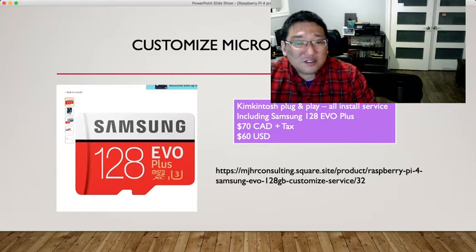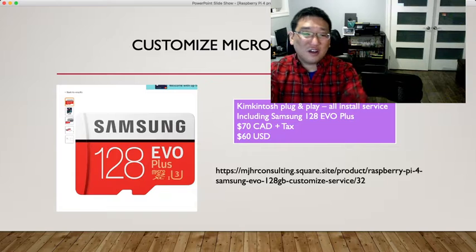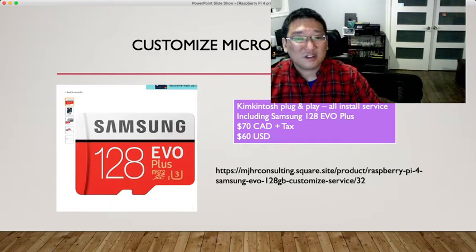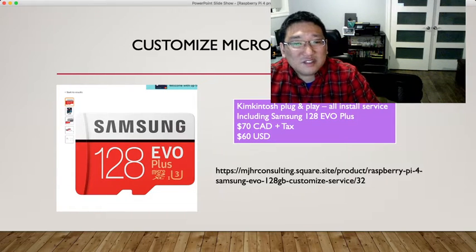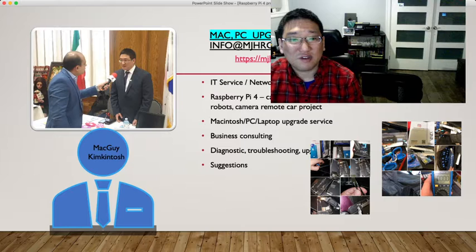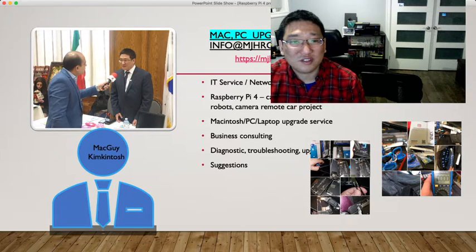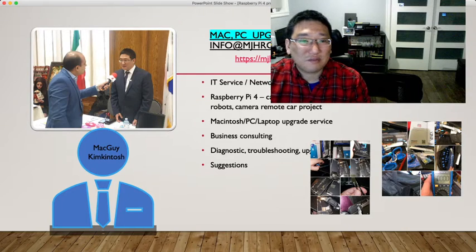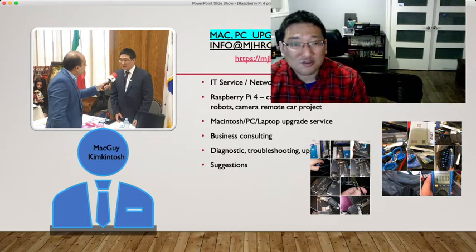There is a service including the 128 gigabyte Samsung Evo, and you have to choose the right micro SD. If you have any questions and you want to work with me on a Raspberry Pi project to make robots, things like that, we can share ideas, or you can request the service from me.